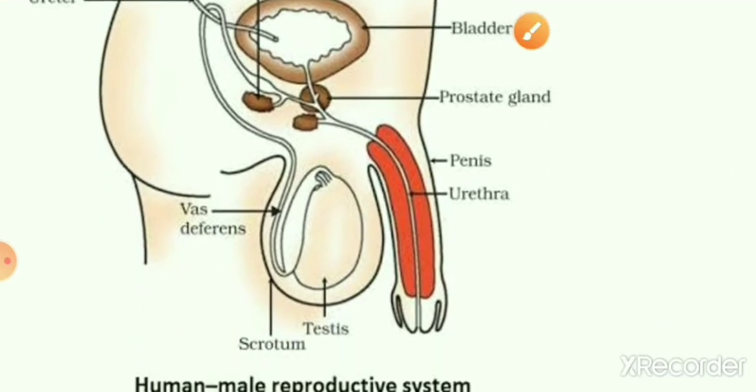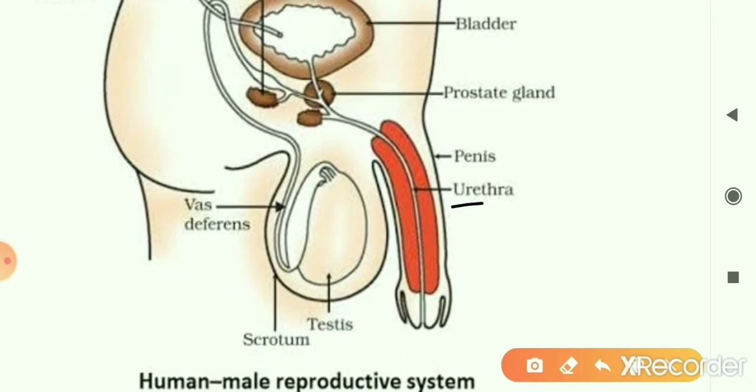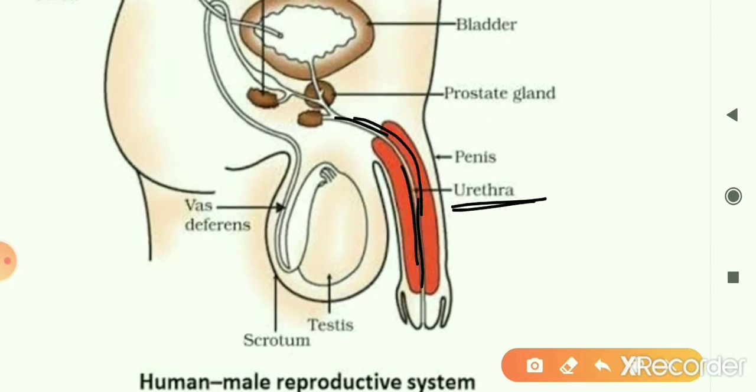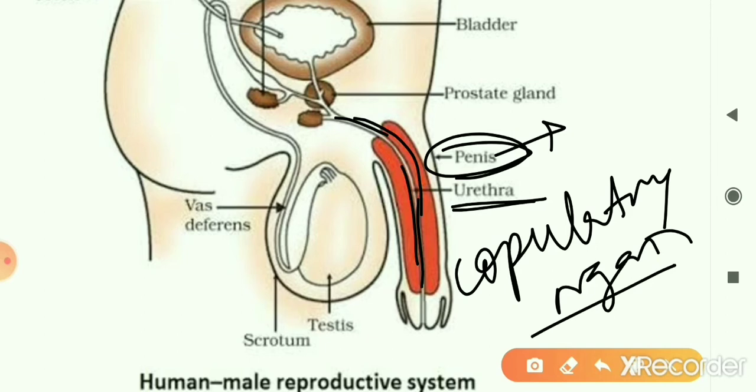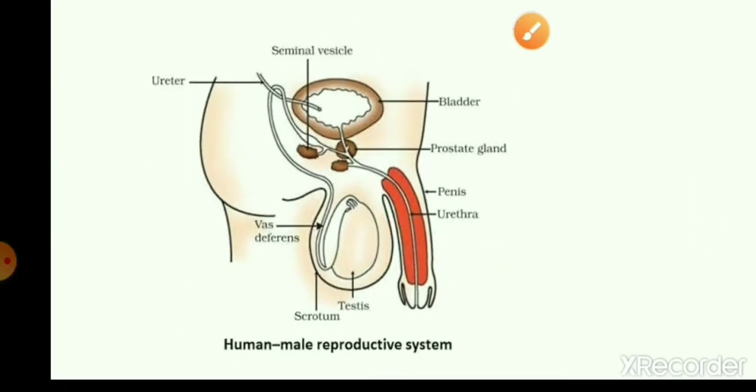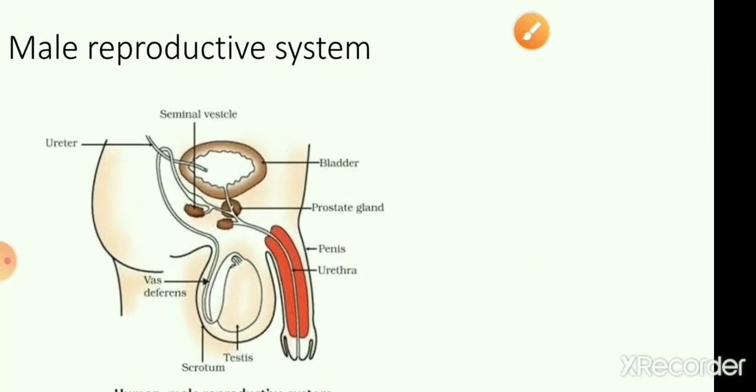Now moving to the urethra, or the urinogenital tract. I said the urinogenital tract is a tract which will carry both semen as well as urine. It passes through the penis, and the penis is the copulatory organ of the male, which is used to put the semen in the female reproductive tract. So these are the parts of the male reproductive system.